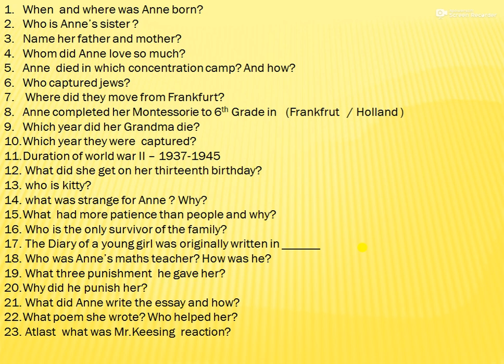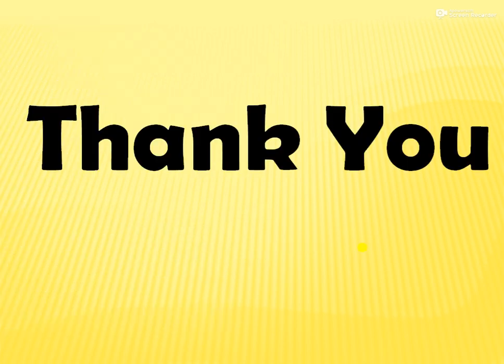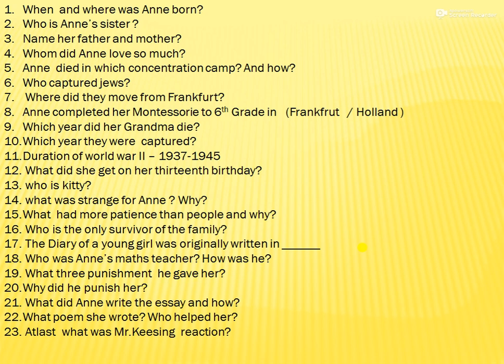Name 3 punishments he gave her. The first was chatterbox, second was incorrigible chatterbox, and third one was quack quack quack, said Mistress Chatterbox. Why did he punish her? Because she was very talkative. Why did Anne write the essay and how? She wrote the essay in a very convincing manner, saying that talking is a student's hobby.